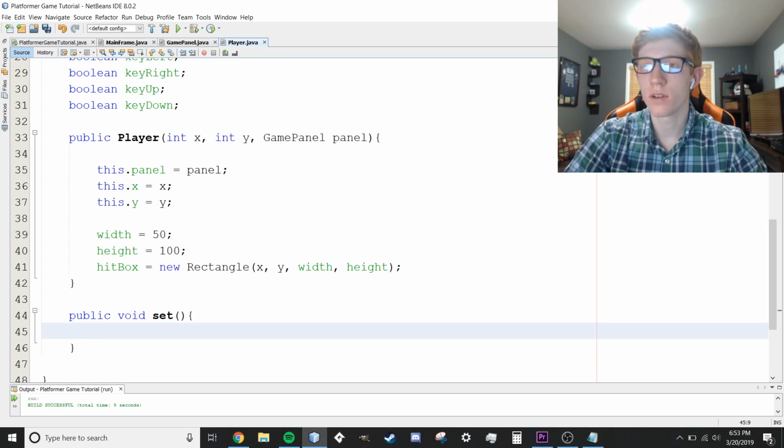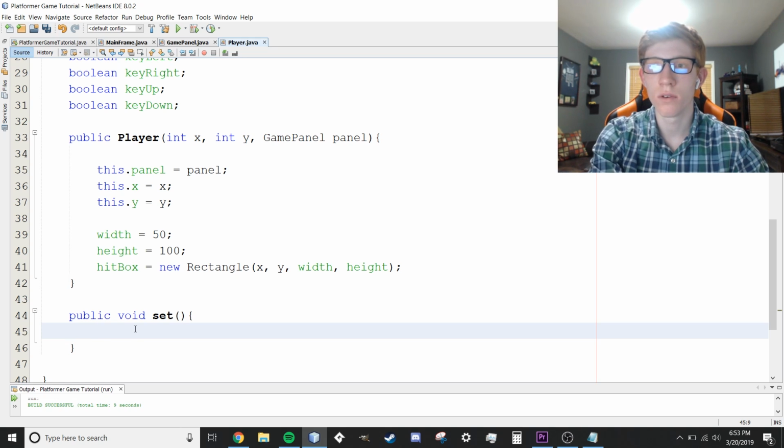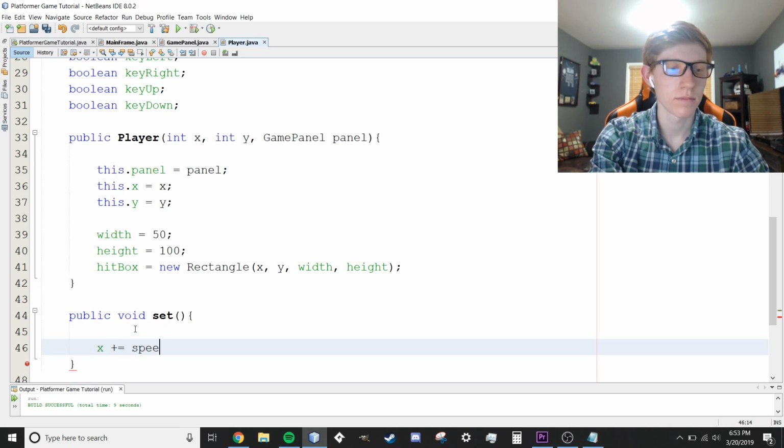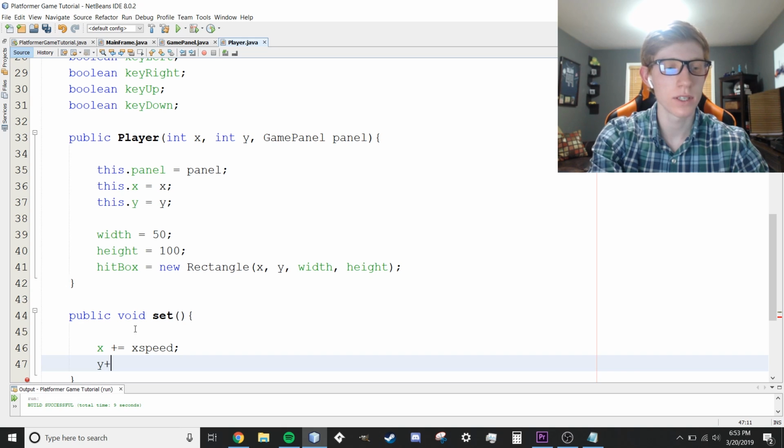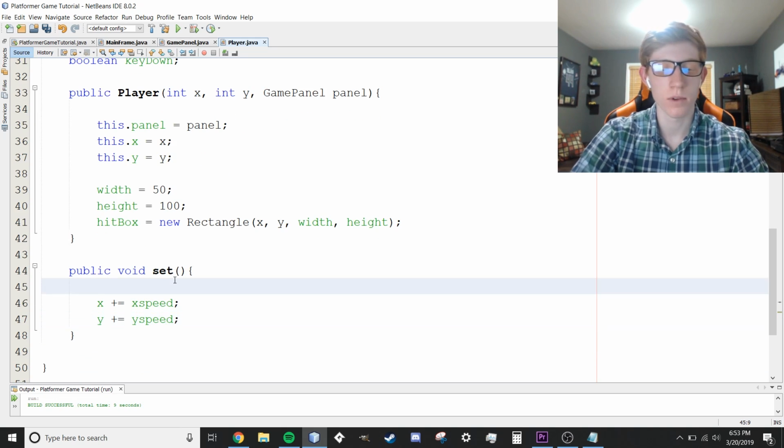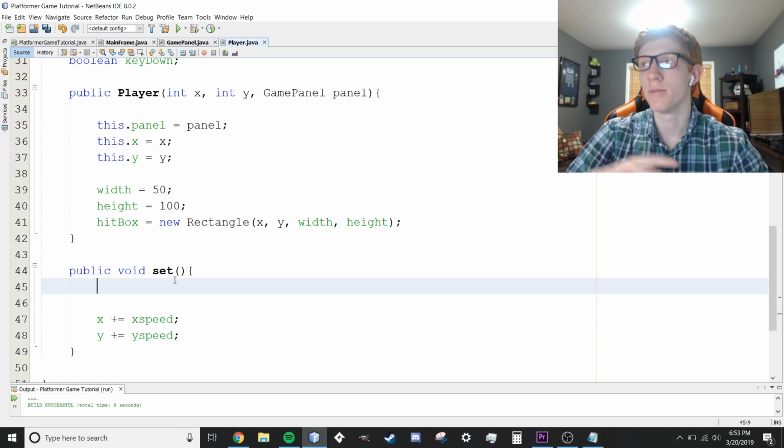Okay, for the set class, this is where it gets a little bit complicated. Let's actually see how much we're going to add to this right now. We're going to add moving the player later, so we're going to update the speeds later. But for right now, what we're going to want to do is say x plus equal to x speed, y plus equal to y speed. That's probably going to end up being the end of our set class. That's going to move our player so that he or she can move their position around the screen based on the speed every time, just like that.